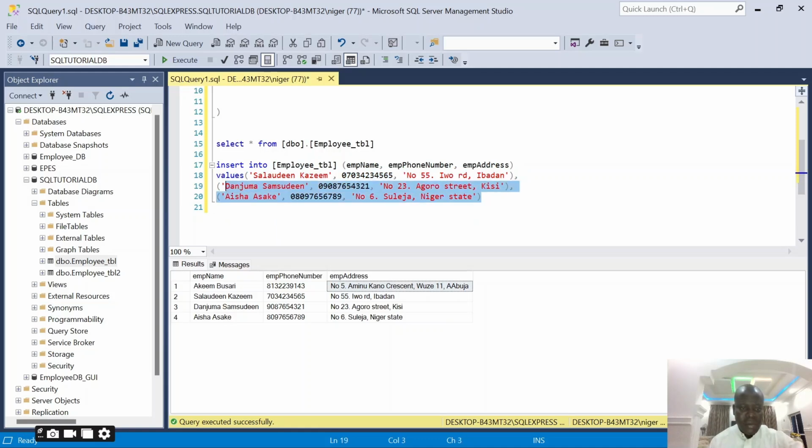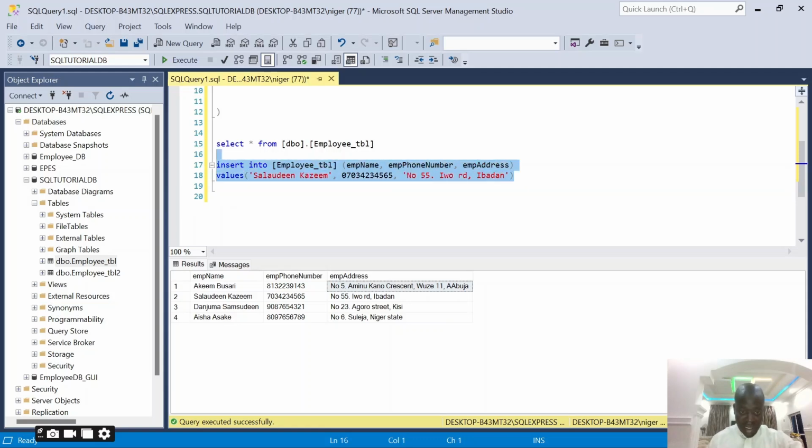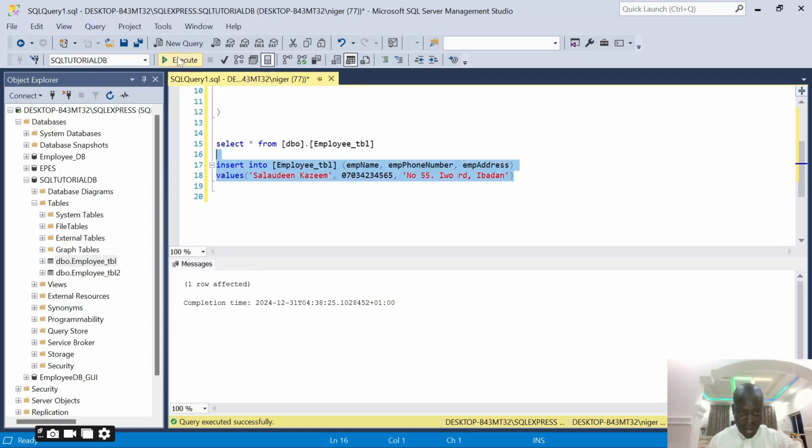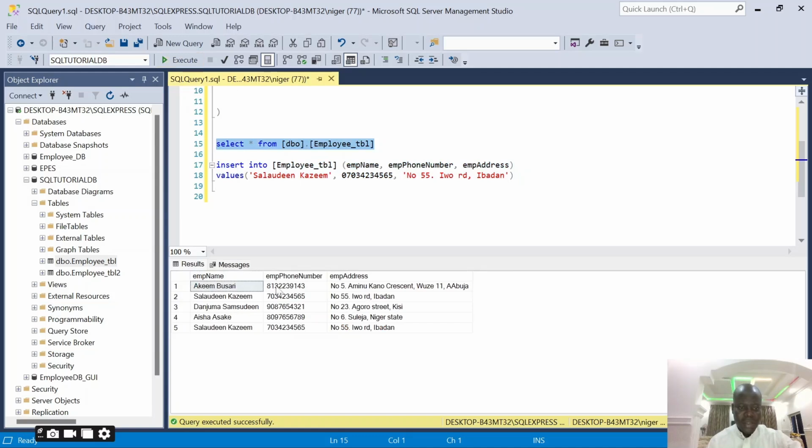Let me add one more person. Let me add this same person another time. You see, I didn't change anything in the record. And once I executed, you see one row affected. So you are going to see this record duplicated. Let me run this and then execute. You can see we're having Akim, we're having Salaudin, and Salaudin appears 2 times, and everything is the same.